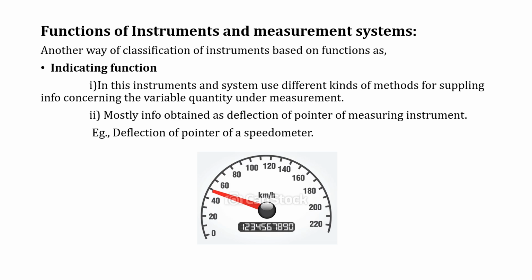Mostly the information is attained as deflection of the pointer of the measuring instrument. For example, the deflection pointer of a speedometer. So that is called the indicating function.